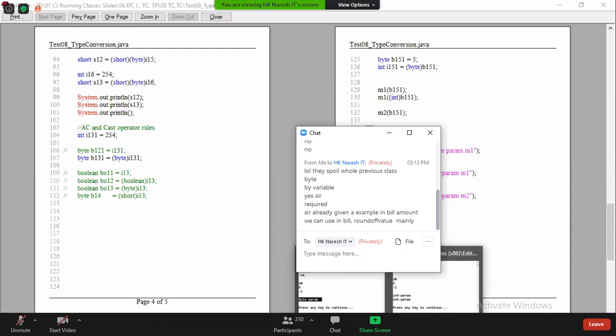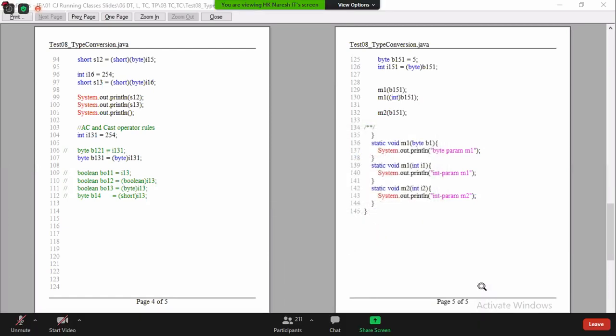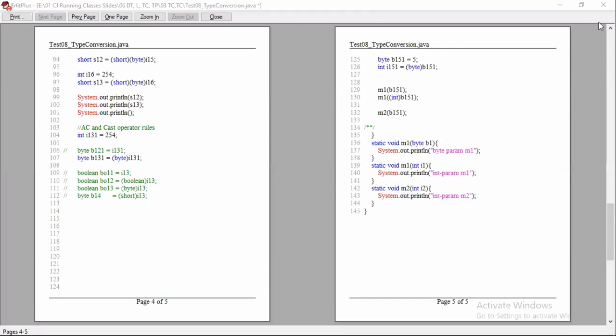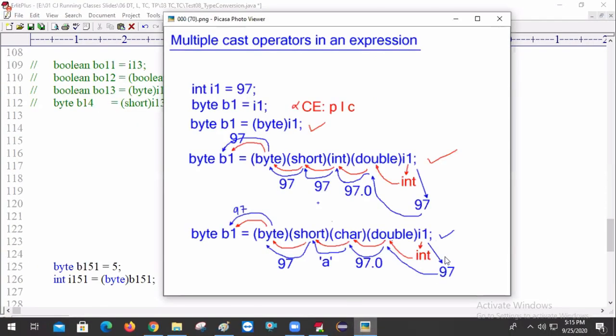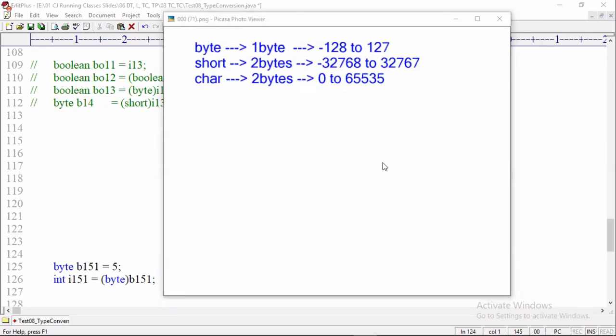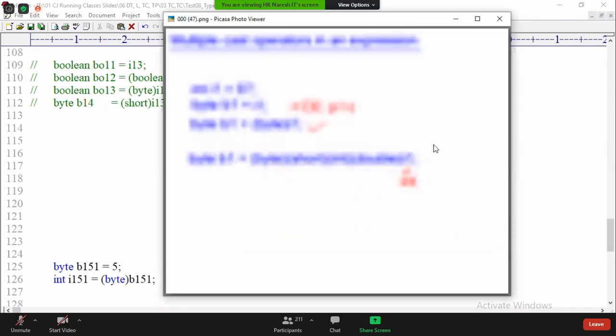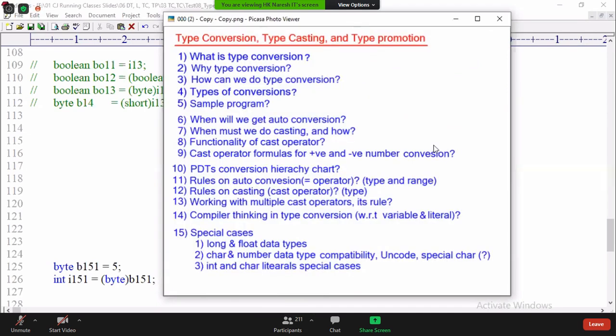All you people completed? Who is that person's name? I didn't remember. Samprasad.